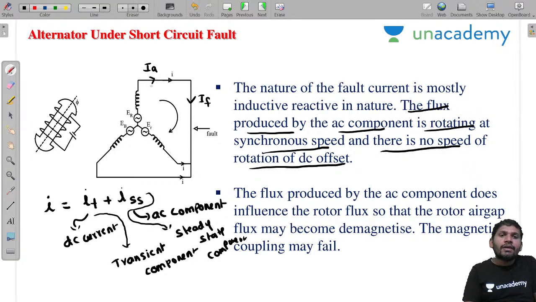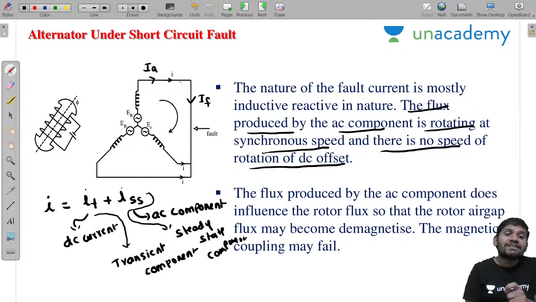Now there exists a current, sir. Before the fault, we are assuming that the alternator is under no load condition. That's why there is no current. If any fault takes place, the current flows through the armature windings. That means there exists armature current. This armature current is which current, sir? Here it is a fault current. If this fault current passes through the three-phase windings, a rotating magnetic field is produced. That means a flux is produced.